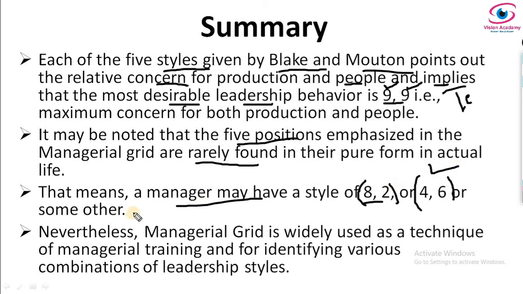They have given only 5 styles of leadership, and they have given a scale from 1 to 9. What about leaders having degree 8 for production and degree 2 for people, something like that? There is no clarity. Sometimes we cannot find this pure form in actual life.